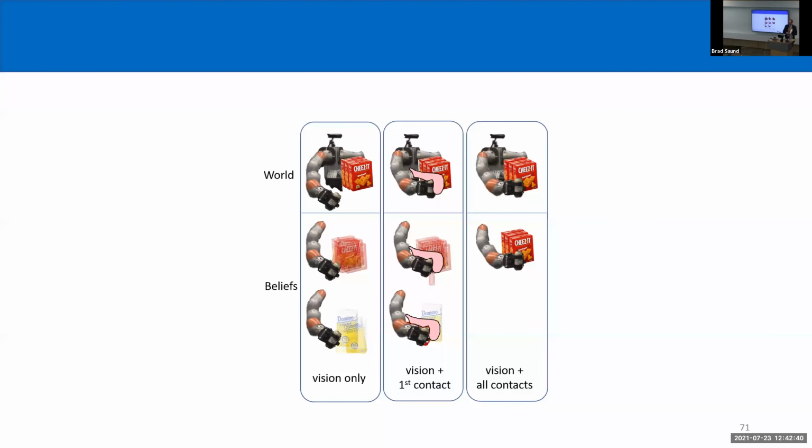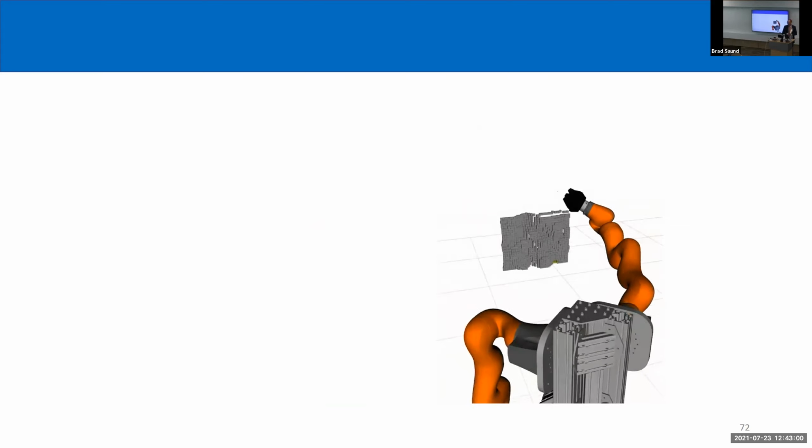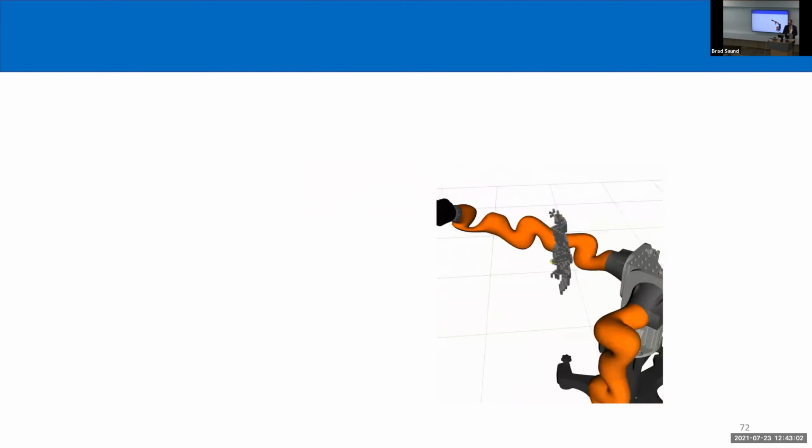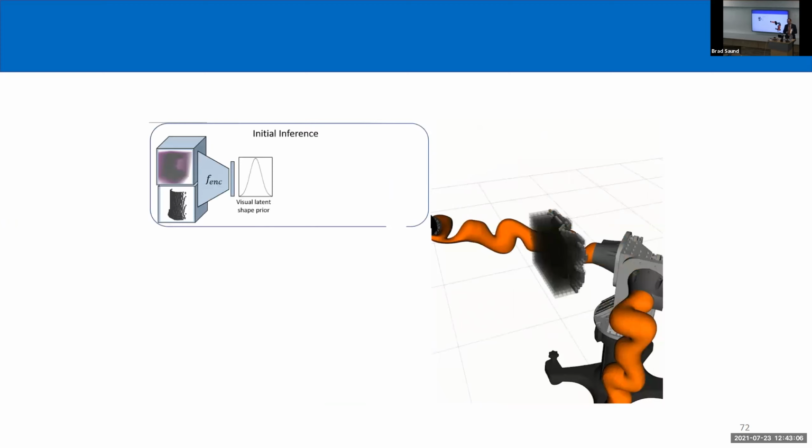One way of thinking about this is we start out with a large diversity of objects from vision only. There's a lot of ambiguity. But as we make contacts, the world should collapse. The beliefs of the world should collapse and become more and more crisp, more and more a single world. I'm going to explain our method using a baseline shape where I'm just going to complete boxes. If we just want to complete boxes, there are probably other ways to do this. This is mainly for illustration.